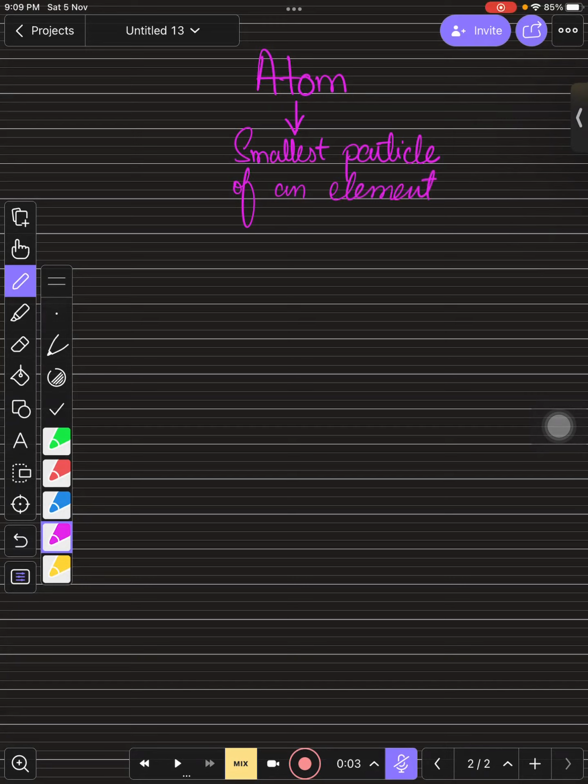Now, what is an element? An element is a pure substance that is made up of similar atoms, right? And it cannot be further broken down, right? So, a pure substance that cannot be further broken down. And elements are of 3 types: you can say metals, metalloids, and non-metals, right?